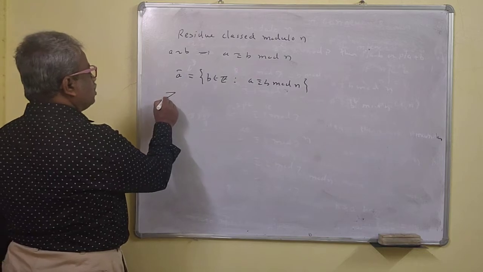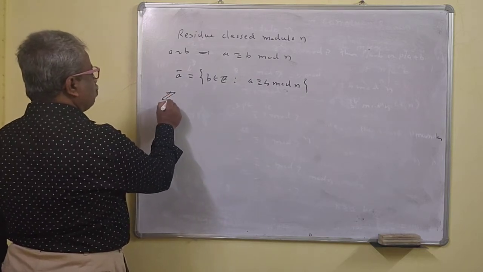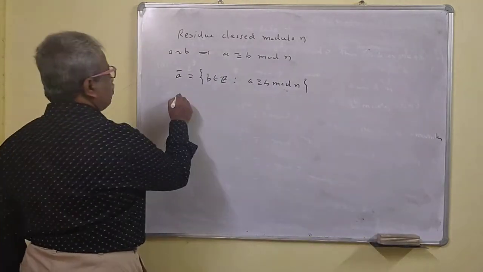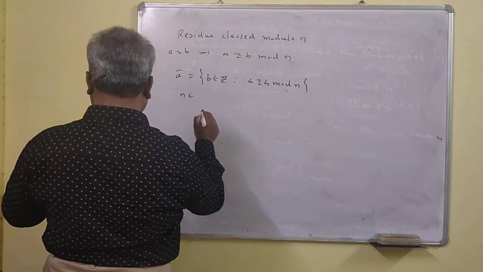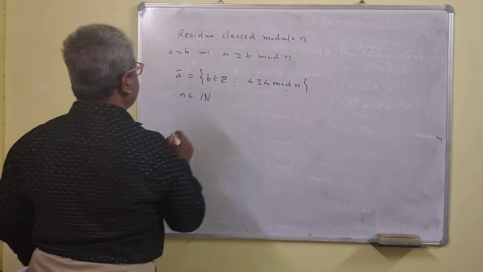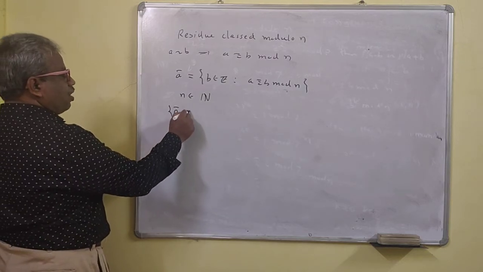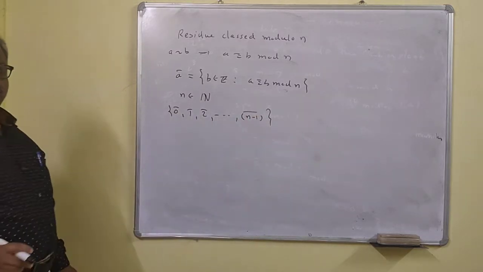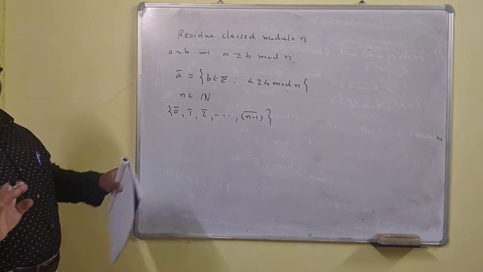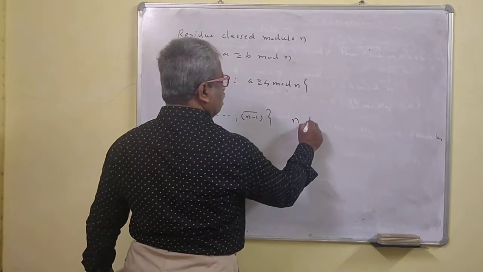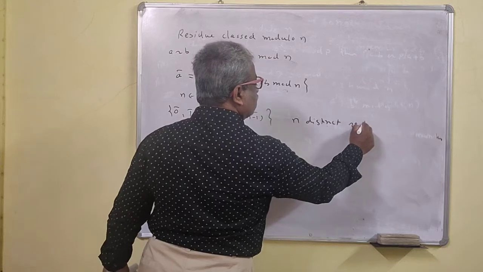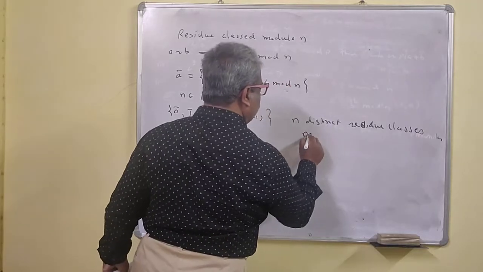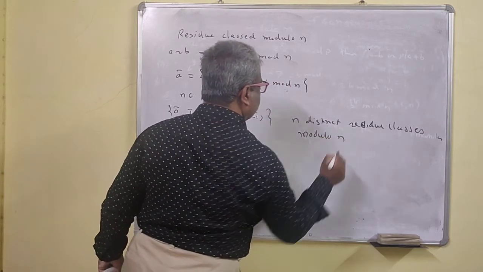So now suppose you have Z. For modulo n, suppose n belongs to the natural numbers. Then there are 0 bar, 1 bar, 2 bar, dot dot dot, n minus 1 bar, which are the n distinct residue classes modulo n.